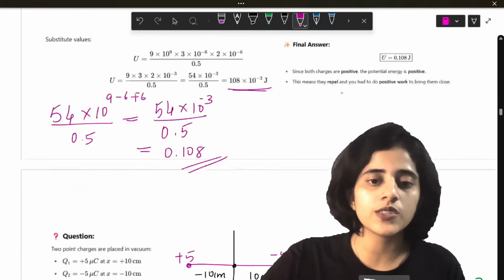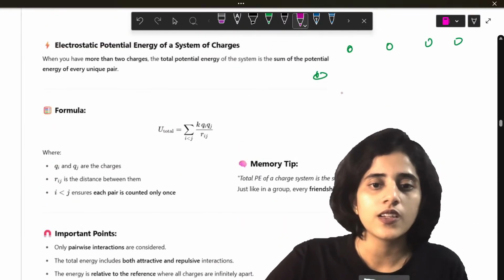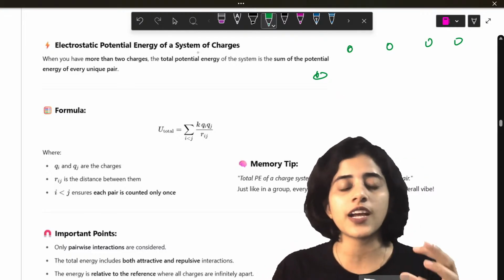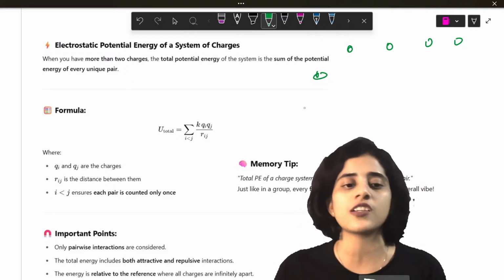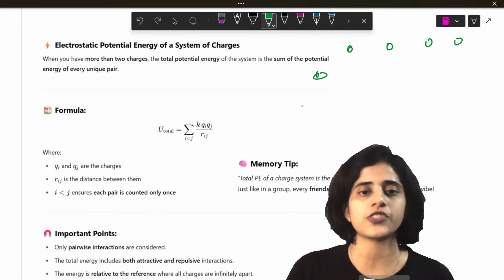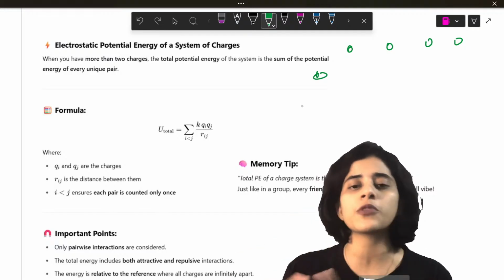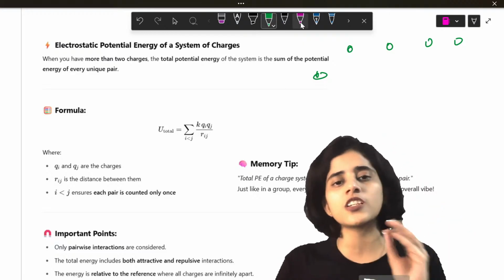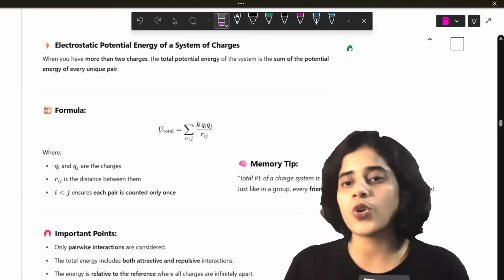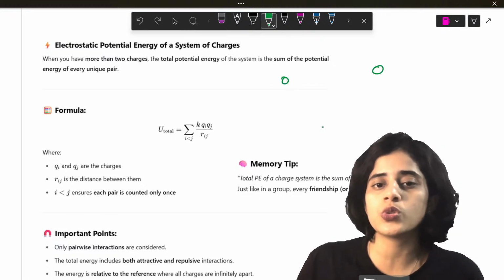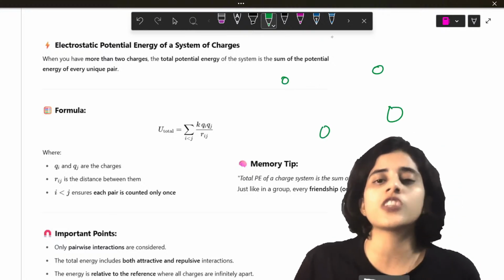Okay. Now the next thing we're going to look at is the electrostatic potential energy of a system of charges. As I said, if you have so many charges, if you have two or more charges, the total potential energy of the system is going to be the sum of the potential energy of each pair. So let's say you have 1, 2, 3, 4 charges.